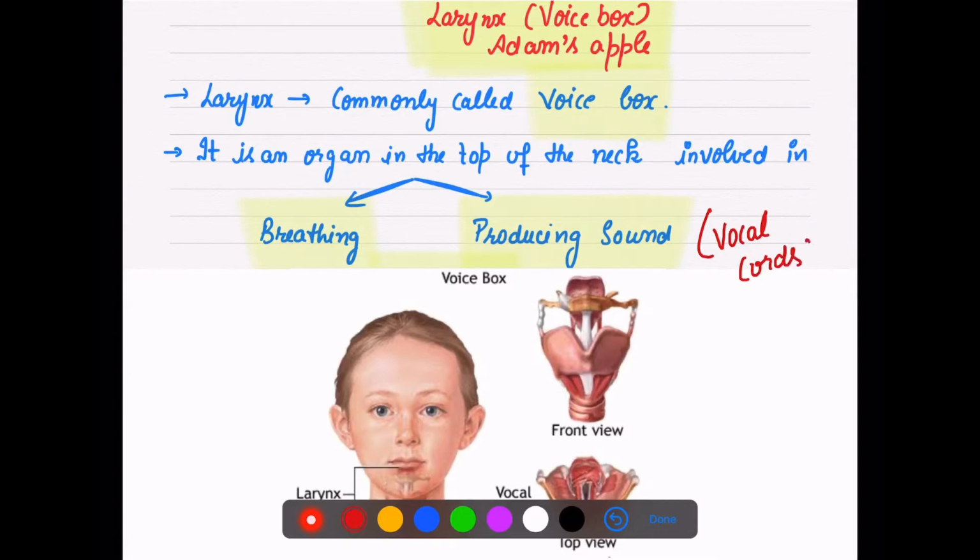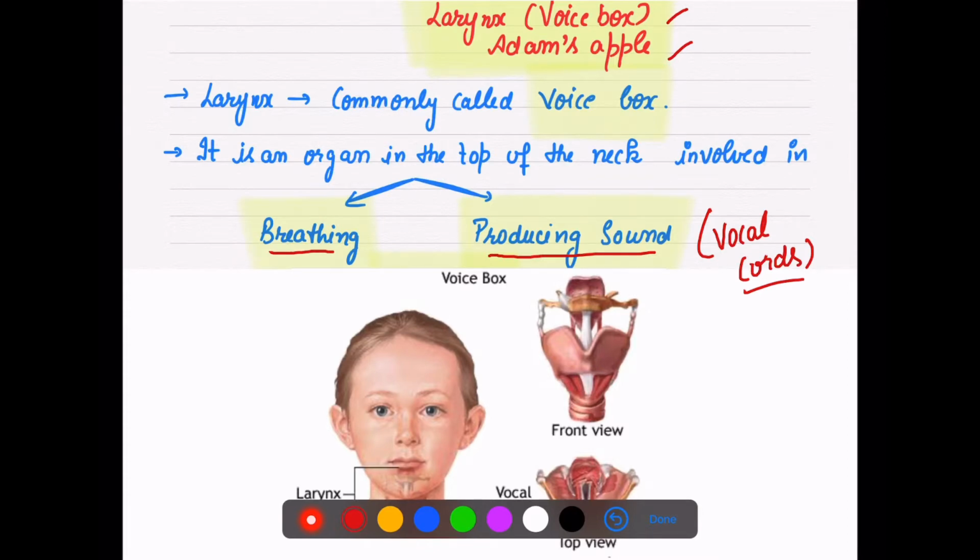So, till now we always knew that this is the voice box, and this is called Adam's apple. But it has another function also. It helps in breathing as well as producing sound.